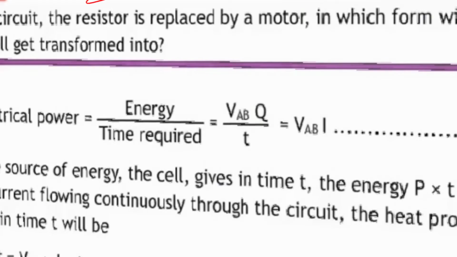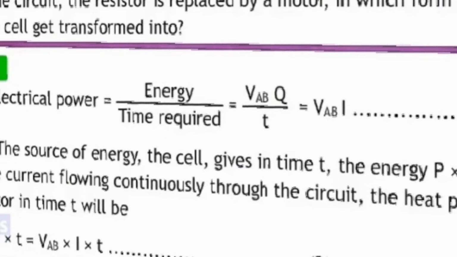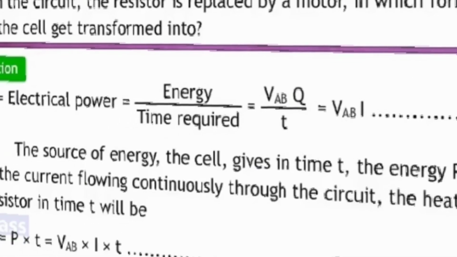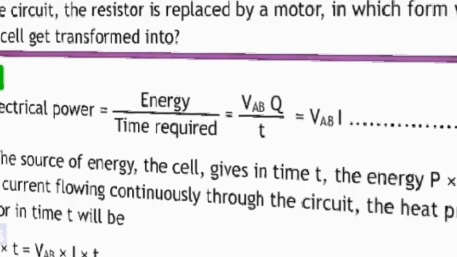Observe here. So we have electrical power is energy divided by the time. So that is nothing but V into Q upon T. Now what is Q upon T equal to? Q upon T is equal to I, the current, the amount of charge passed in a unit time, studied last year.